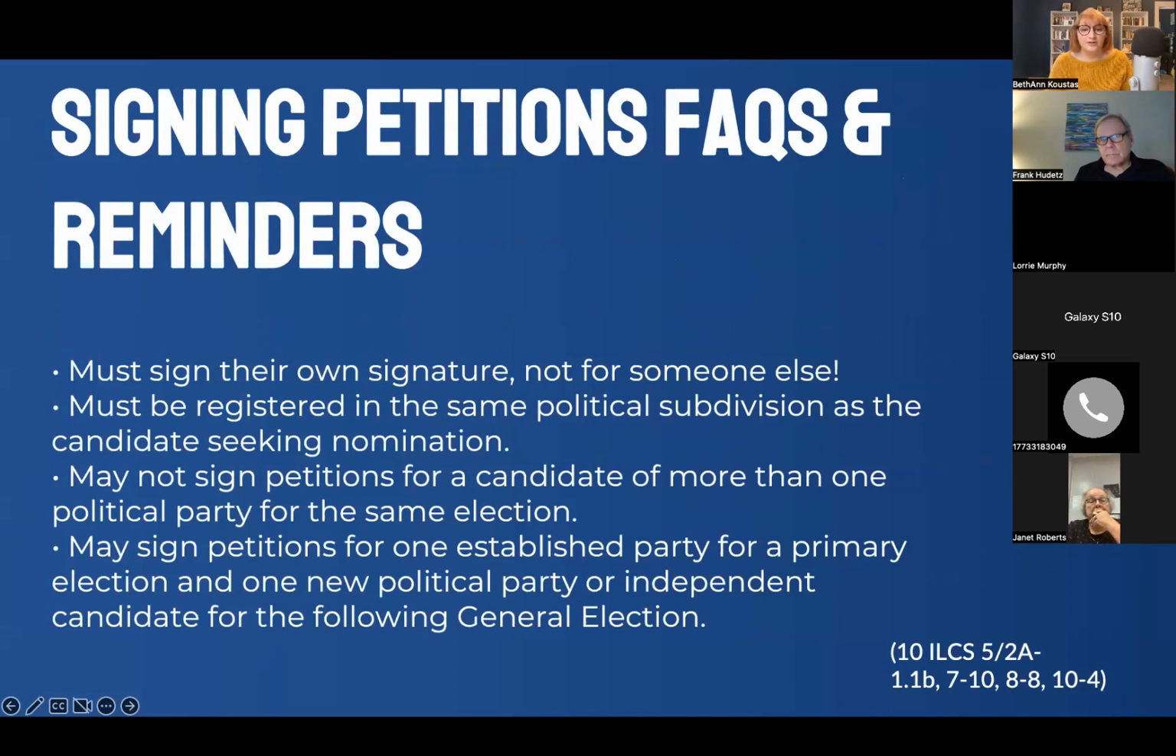They have to be registered in the same political subdivision as the candidate seeking nomination. Basically this just means you have to be eligible to vote for the person you're signing for. They may not sign a petition for a candidate of more than one political party for the same election. They may sign petitions for one established party for a primary election and a new political party or independent candidate for the following general election.